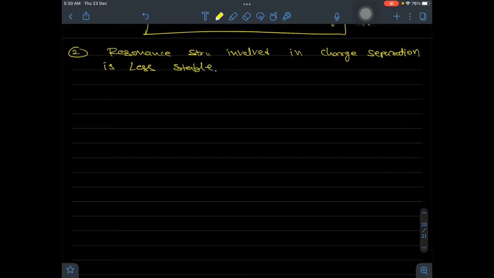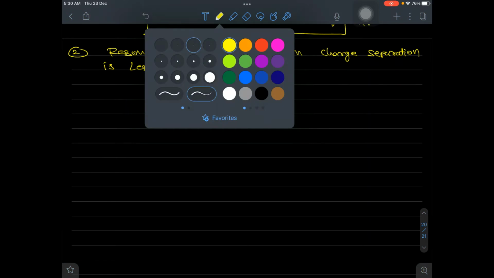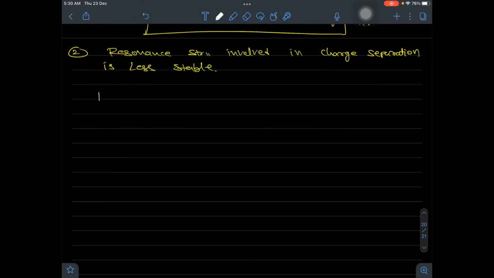The one which is involved in charge separation is less stable. So with one example you will have a better idea. Let's take carboxylic acid, RC double bond OH. Here it's a neutral species.